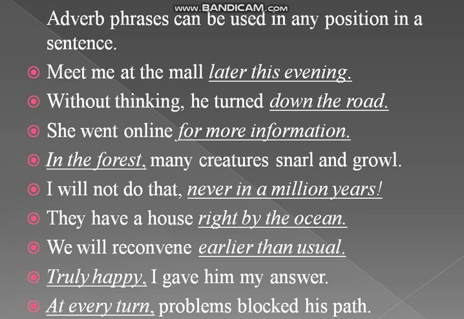Here you can see later is an adverb and it is modified with some other words, this evening, which are used after the word later. Simply we can say meet me at the mall later, then it would consist of just an adverb, but this evening is modifying the word later here, so it is an adverb phrase and it is used at the end of the sentence. Without thinking he turned down the road. Down the road is again an adverb phrase because it is modifying the verb turned. Where did he turn? Down the road.